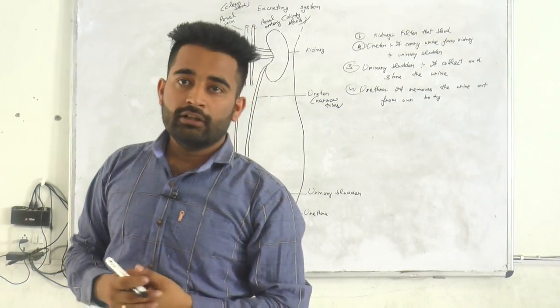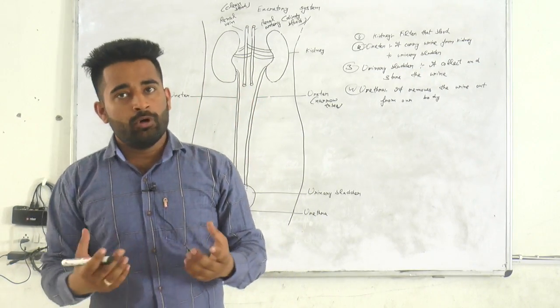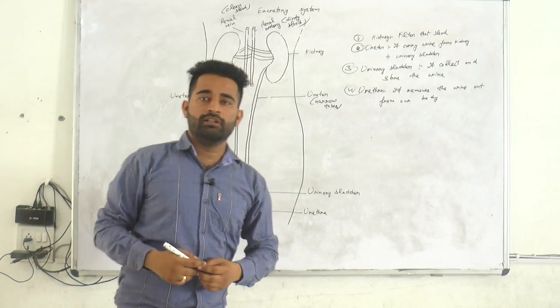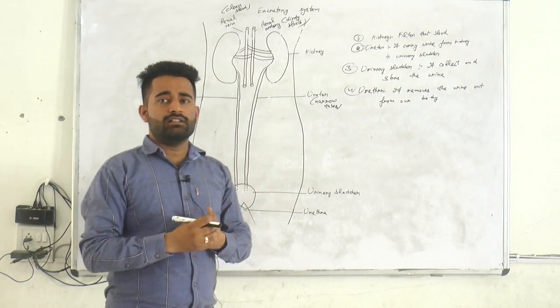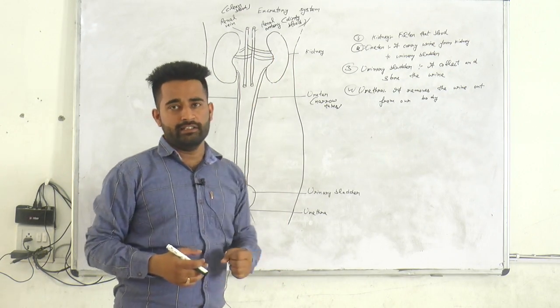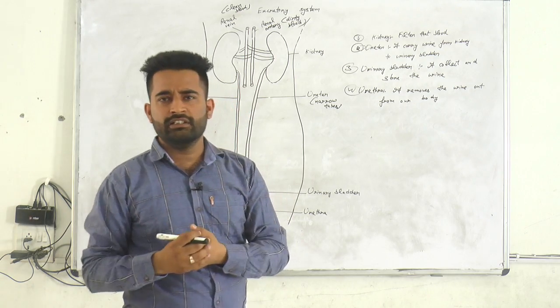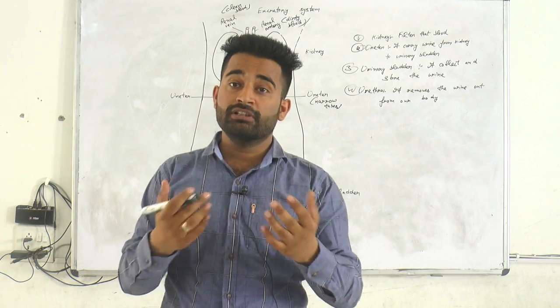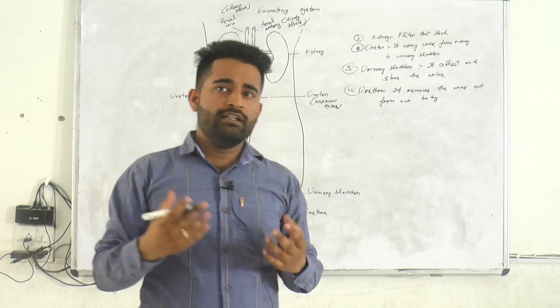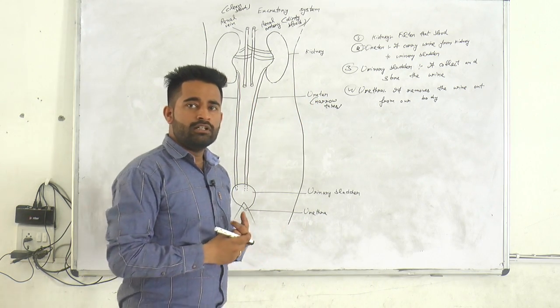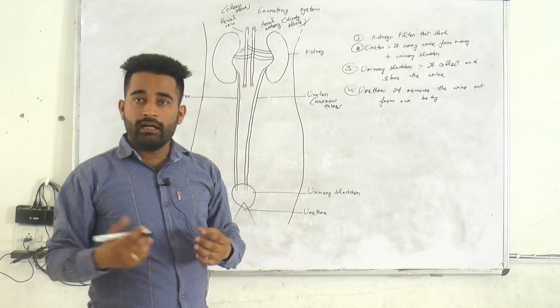Eat a balanced diet and drink more and more water. If you do not drink enough water, the many salts in the blood will form stones in the kidney. So you must drink at least 5 to 6 liters, or 10 to 12 glasses, of water daily. After that, eat fresh fruits and vegetables, and never eat junk food and deep fried food.